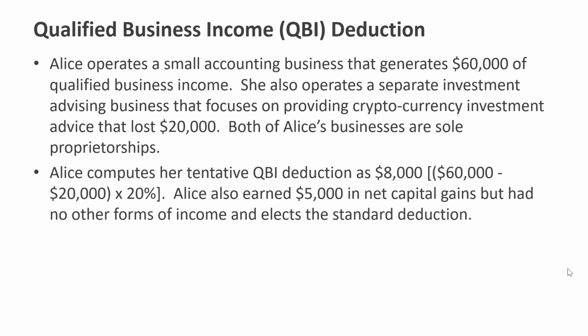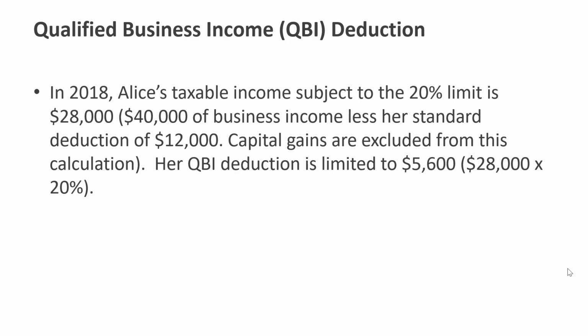So Alice would first compute her tentative QBI deduction as $8,000. That's the $60,000 of QBI from her accounting business, less the $20,000 loss from her cryptocurrency advice business. So that's a net of $40,000 times 20%, or $8,000. So in addition to this information, Alice also earned $5,000 in net capital gains. But she had no other forms of income, and she elects the standard deduction.